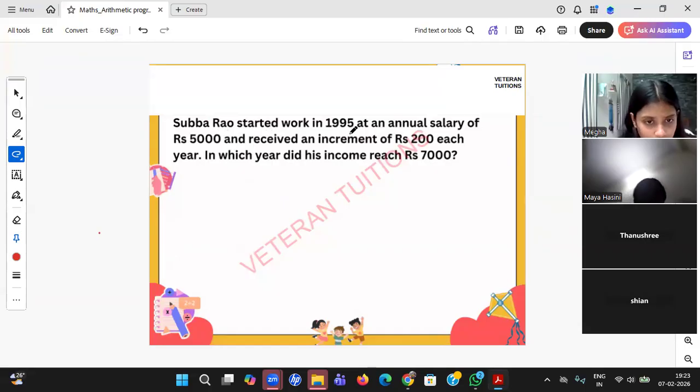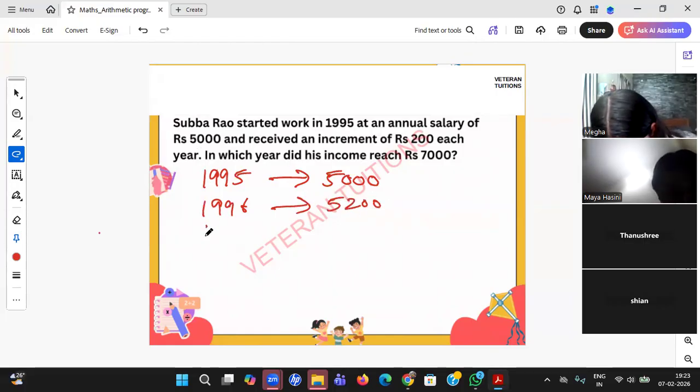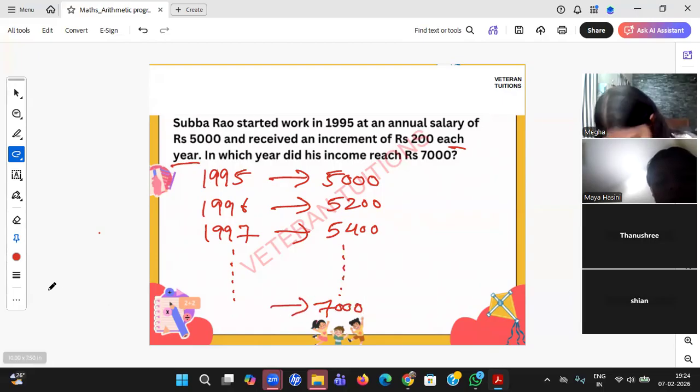Subbarao has started his work in 1995 at an annual salary of 5,000. So in 1995, Subbarao's salary was 5,000. He received an increment of rupees 200 each year. That means in 1996, he got 200 increment, means 5,200. In 1997, he got 200 increment, 5,400. Each year he got that. And which year did his income reach 7,000? So finally the story continues and finally he got somewhere over 7,000. Now he's asking which year is that?